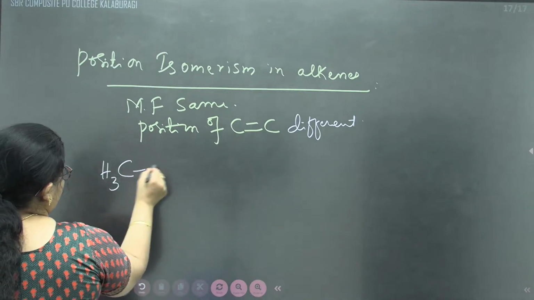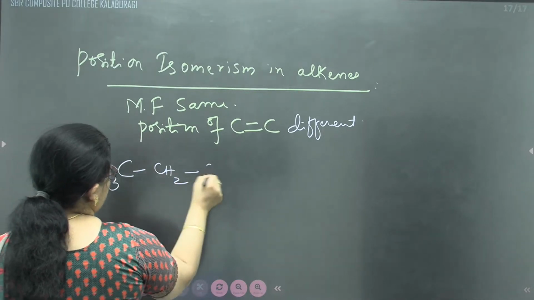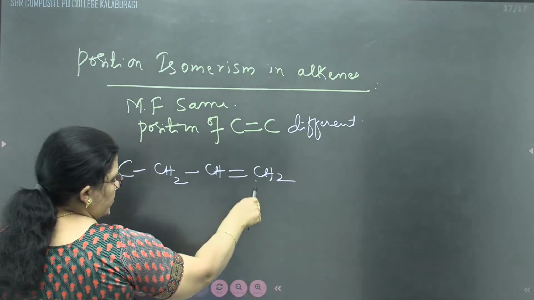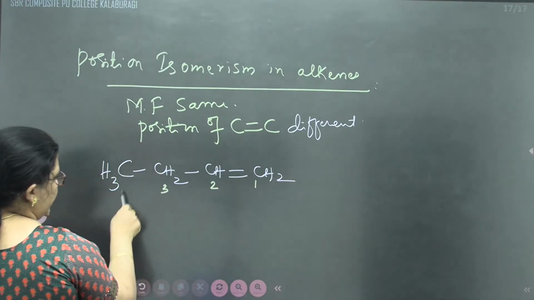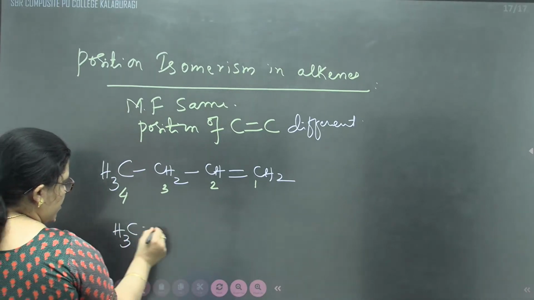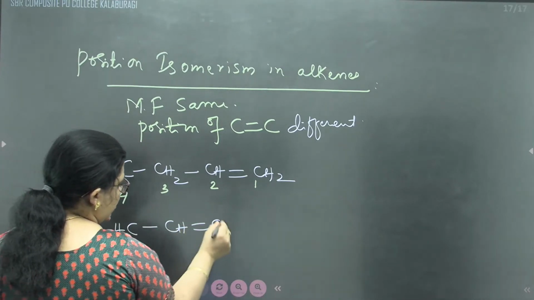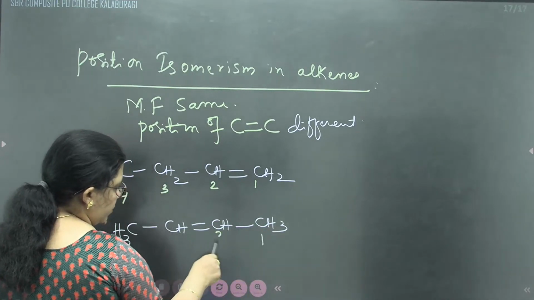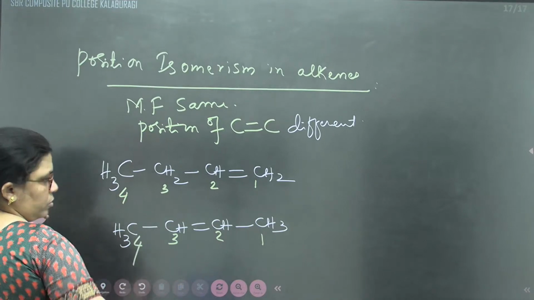CH3, CH2, CH, double bond CH2. The double bond is present between the 1st and 2nd carbon atom. It may be possible that the double bond can be shifted between the 2nd and 3rd carbon atom. Carbon atom number 1, 2nd, 3rd and 4th.